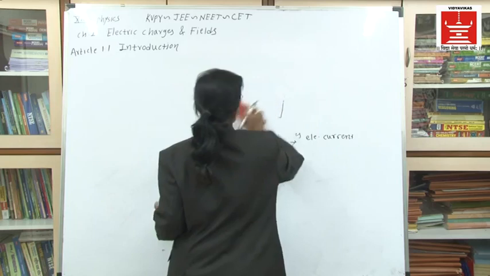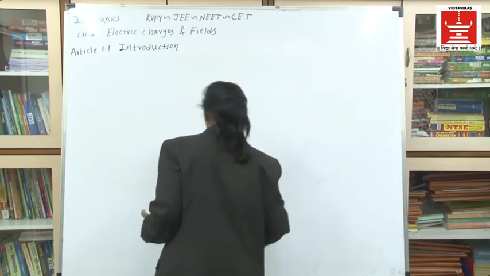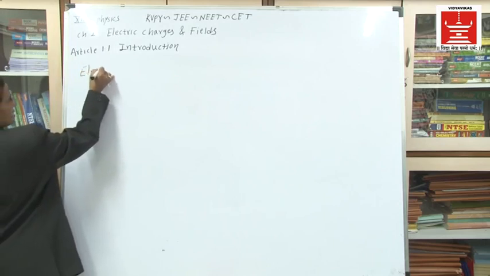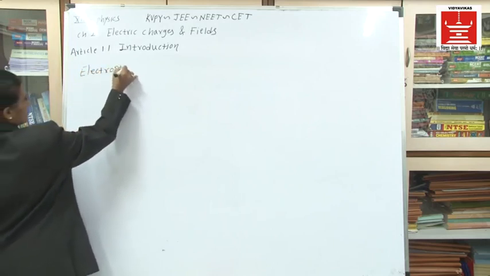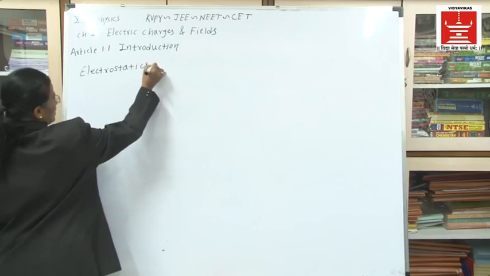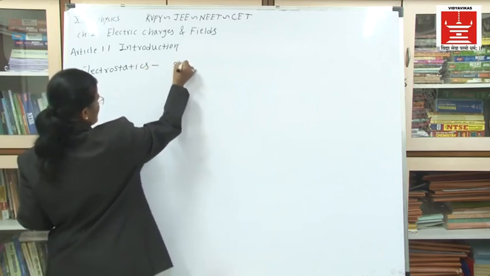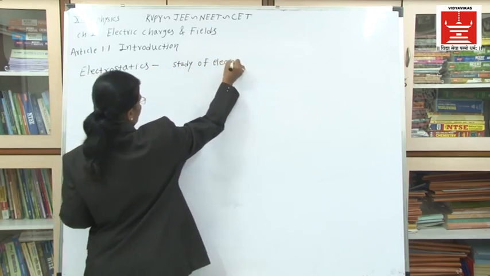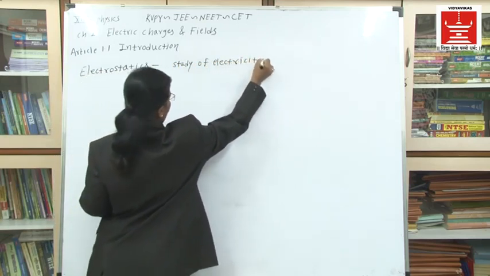Then we have to go into detail about electrostatics. You must know the exact meaning of the word electrostatics. It is the study of electricity at rest.